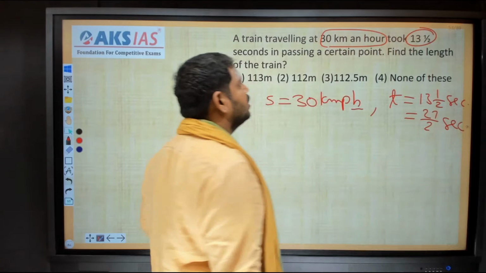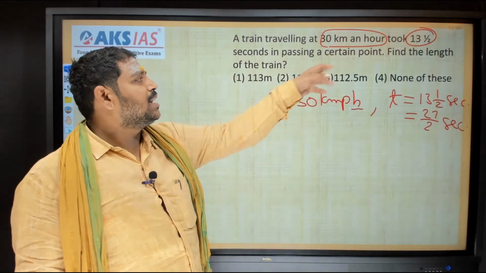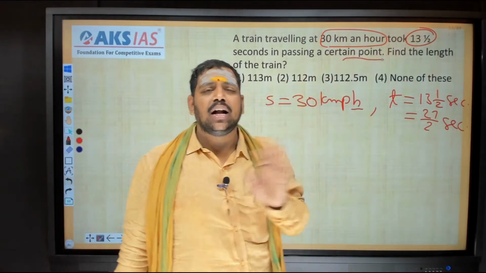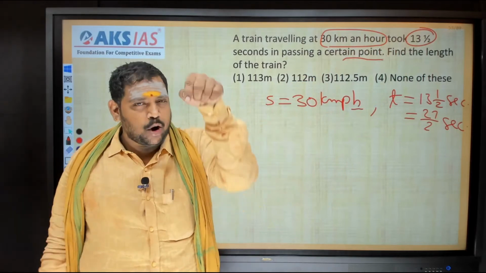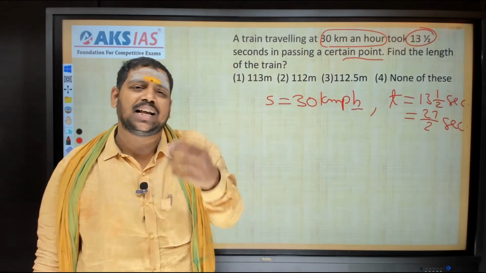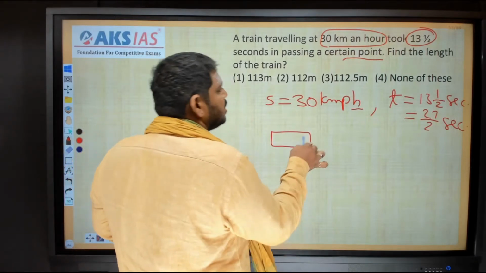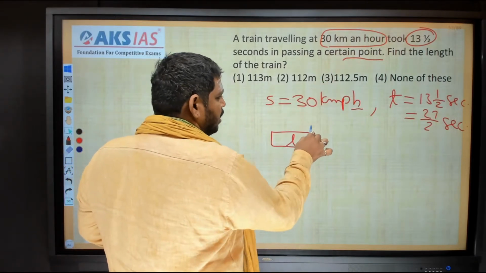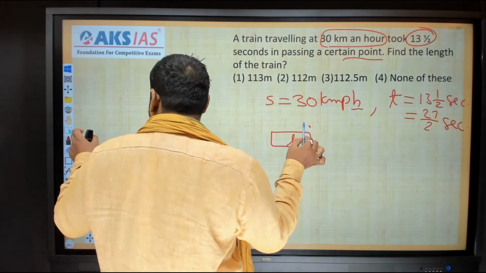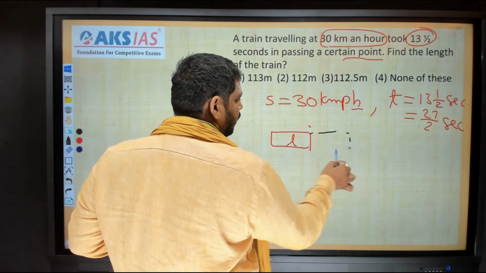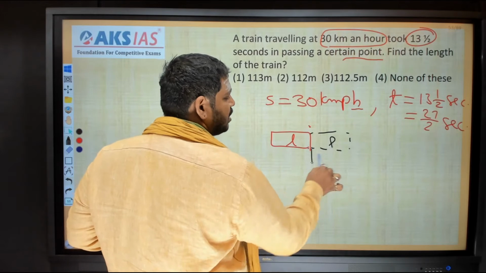Okay, right. Passing a certain point, this is very important. It is not crossing a lengthy platform, it's crossing a point. Point means a point object, like a pole, etc. This is the diagram, its length I don't know. Here is the point it is crossing. This is the situation, right? The distance traveled is nothing but the length of the train.